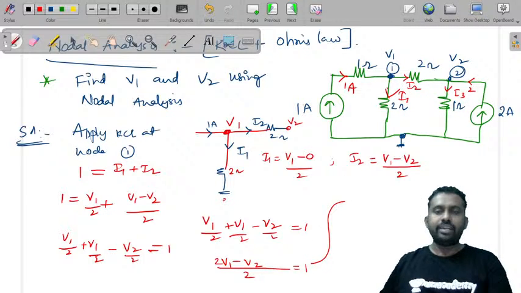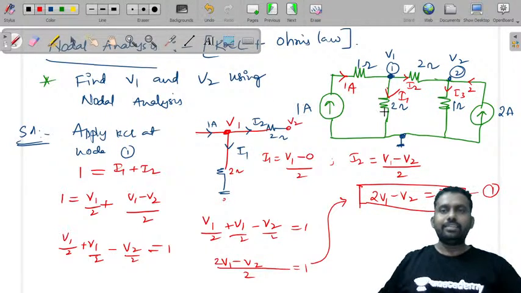This will give you further, 2V1 minus V2 is equal to 2. This is one equation. Now let us consider the second node.